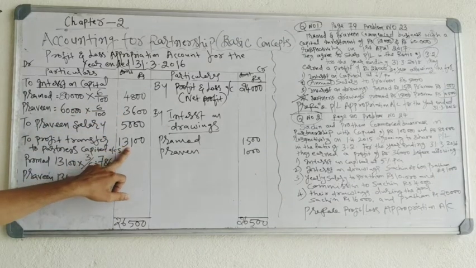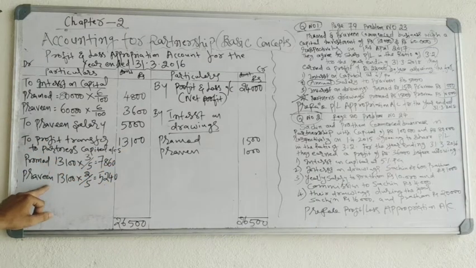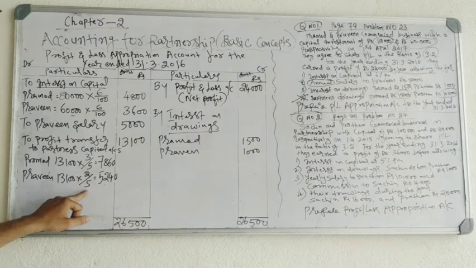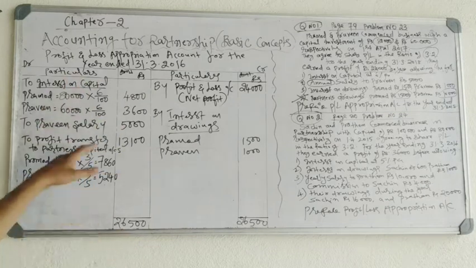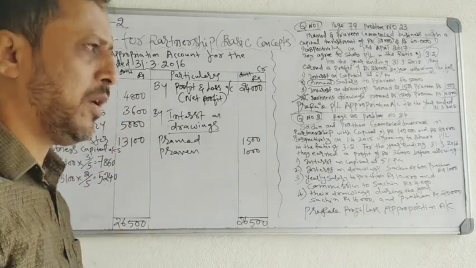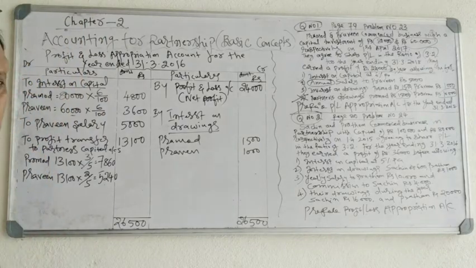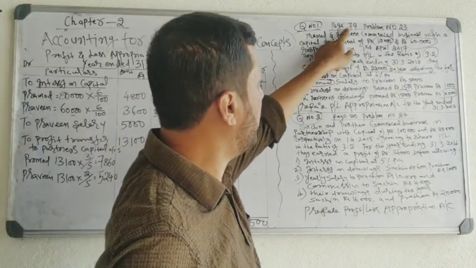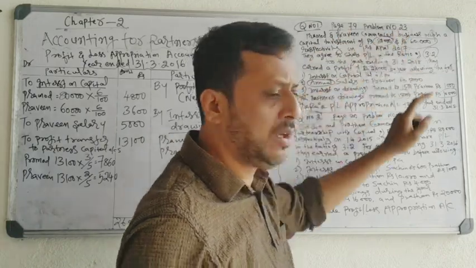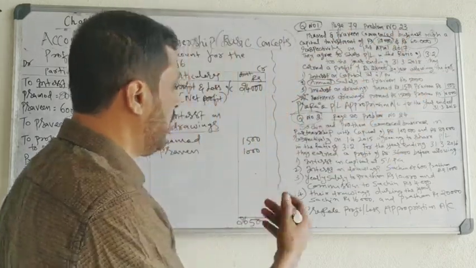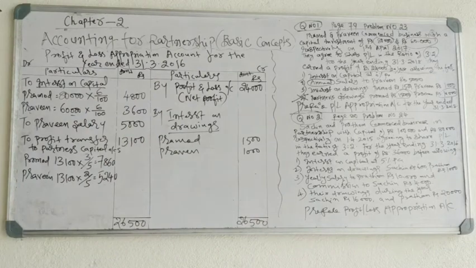Then the remaining profit is 13,100. That remaining profit is divided between Pramod and Praveen in the ratio of 3:2. This is the way you have to solve the problem, that is the profit and loss appropriation account. This is the first problem available in your book, page number 79, problem number 23. Okay, so we'll go for the next problem, the second problem.